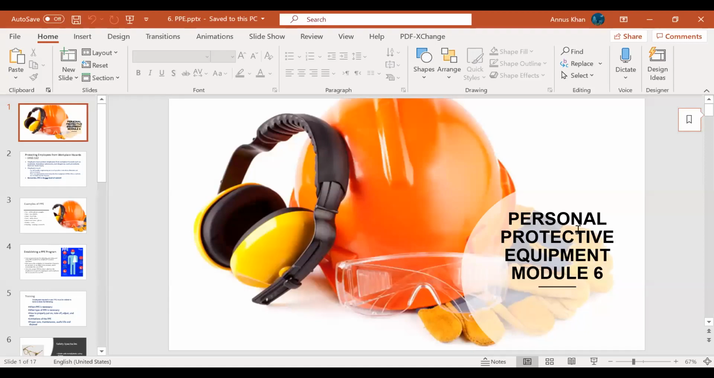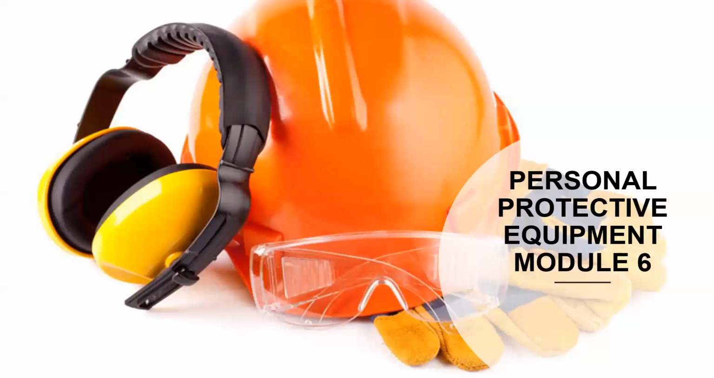Okay, today's topic is personal protective equipment, which is module number 6. Up till now, we covered the first topic, an introduction to OSHA and safety regulations. Then we discussed safety management elements. Remember how many elements of safety management there are? Can anyone recall the elements of safety management?